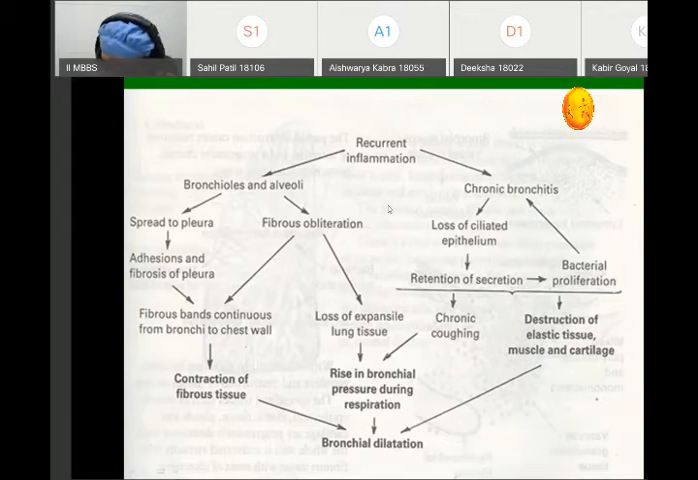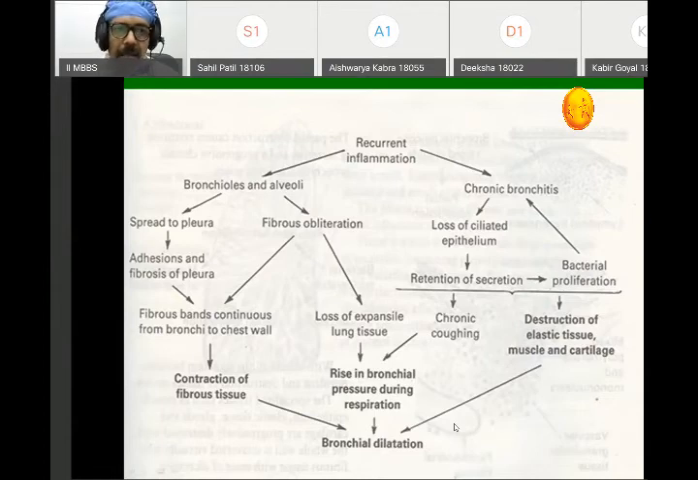This is the basic pathogenesis that can be seen in case of bronchiectasis. So there is recurrent infection that leads to chronic bronchitis, which causes damage to the cilia. Whenever there is damage to the cilia, there is retention of the secretion that leads to obstruction, and obstruction causes secondary bacterial infection. And this bacterial infection causes damage to the elastic tissue and muscle, ultimately leading to dilatation of the